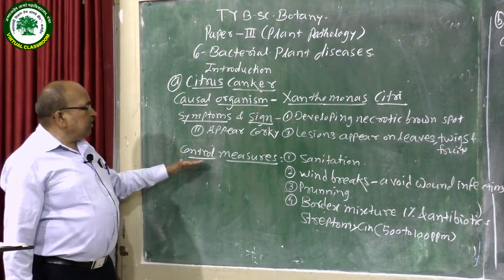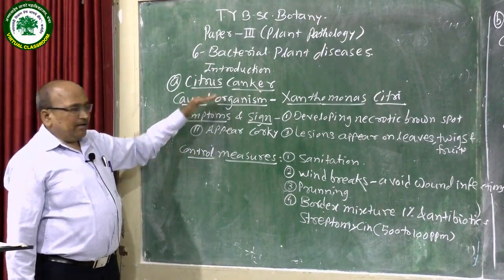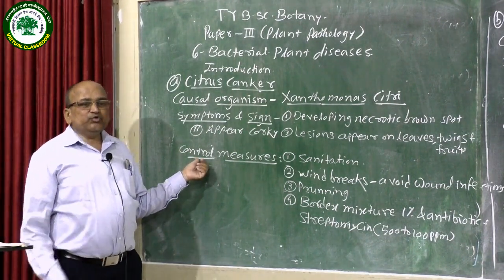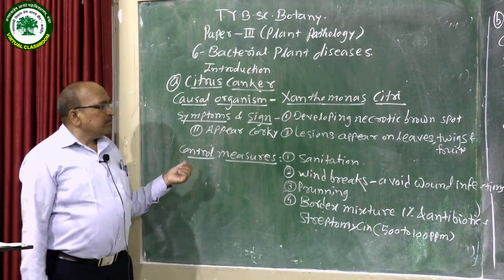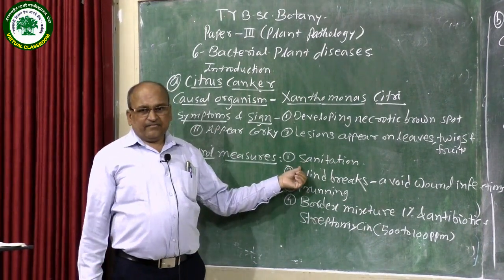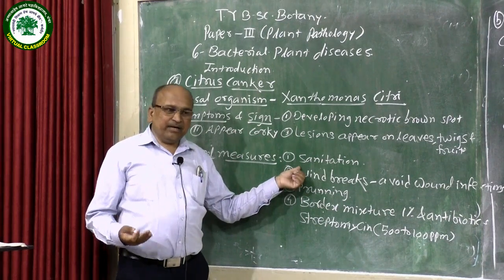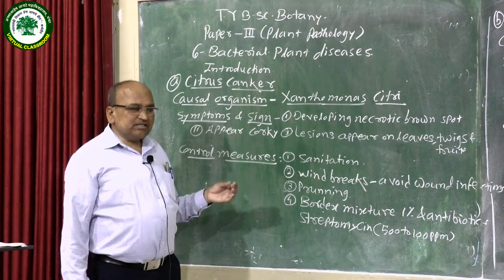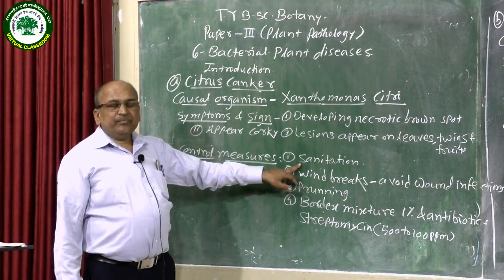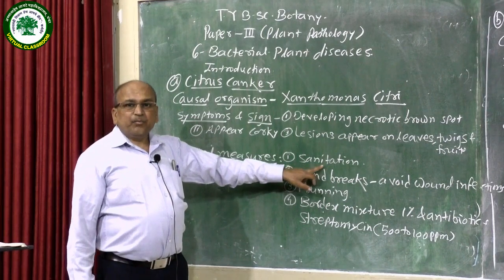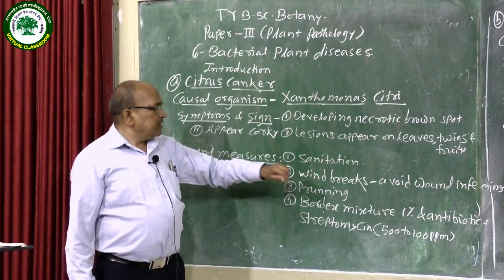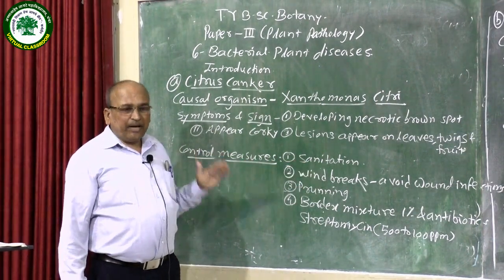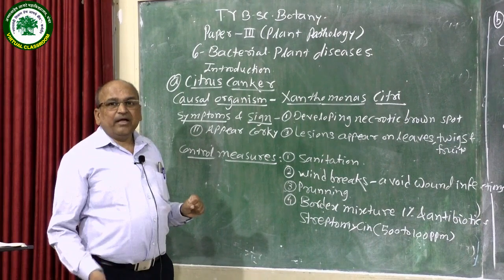Next point is the control measures of citrus canker. This disease is controlled by using different methods. The first one is sanitation. Sanitation is nothing but removal of the infected parts of the plant body such as stem, leaf and the fruits. They are separated from the plant body and destroyed.